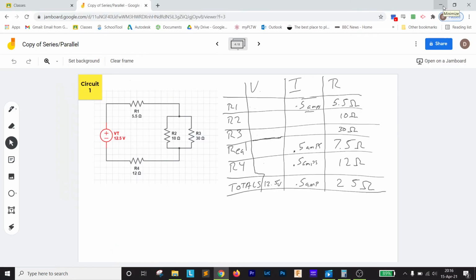So now we've got all our currents and all of our resistance and our voltage total. So we've got to start going in and finding the voltages at each resistor. And that's basically pretty easy to do. We're going to find first the voltage at R1, then the voltage at R equivalent 1, and then the voltage at R4. And after we get those voltages, we can find the voltage at R2 and R3.